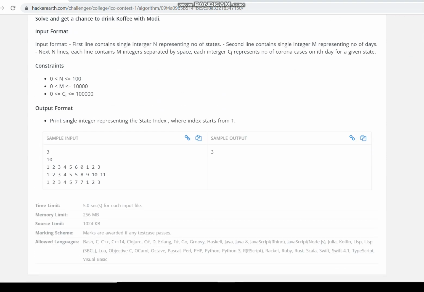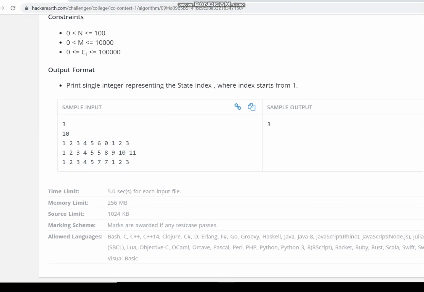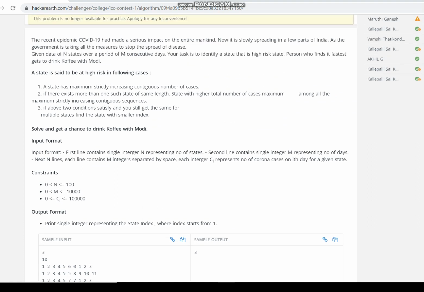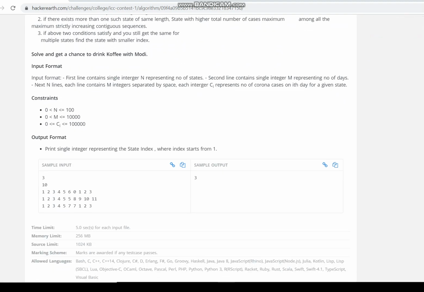We are given n states and m consecutive days. Let us go to the sample test case. Here we are given 3 states and 10 consecutive days. On every day there will be a certain number of corona cases. Now we have to find the high risk state.